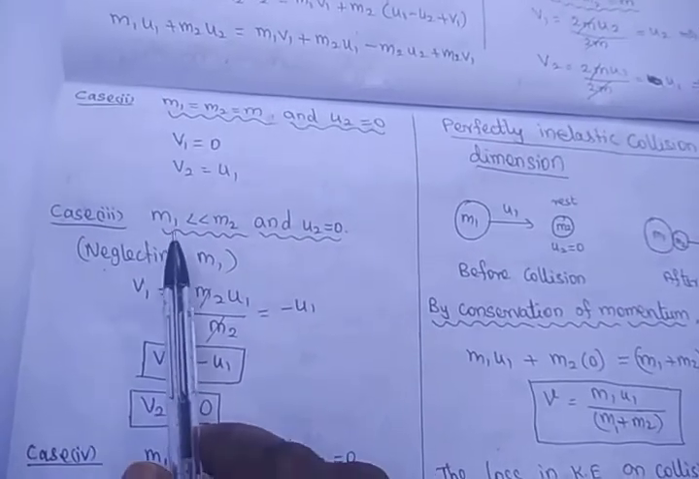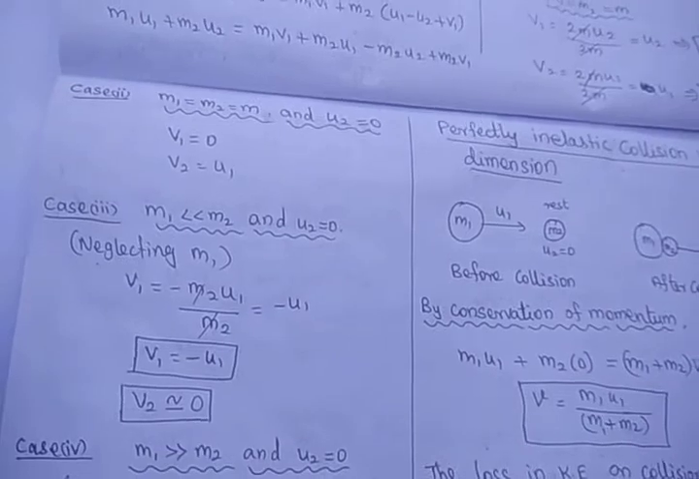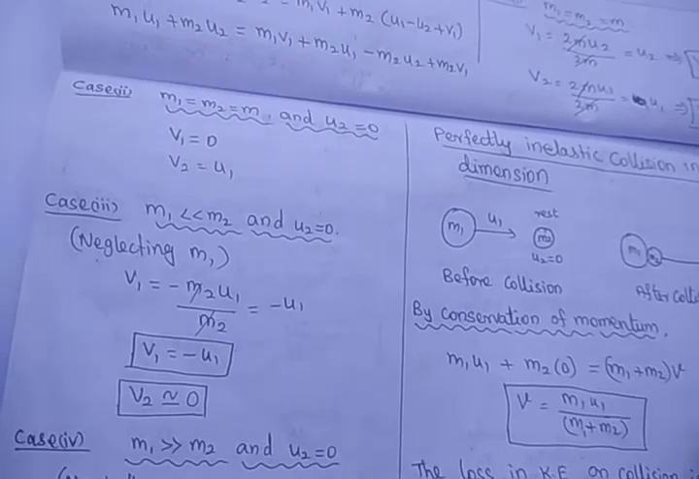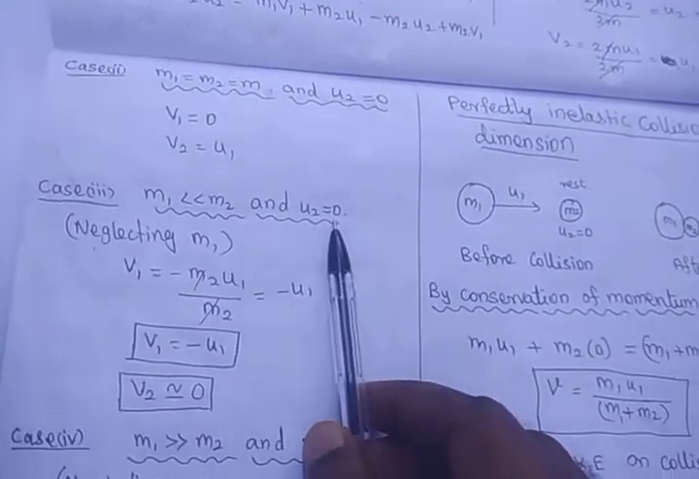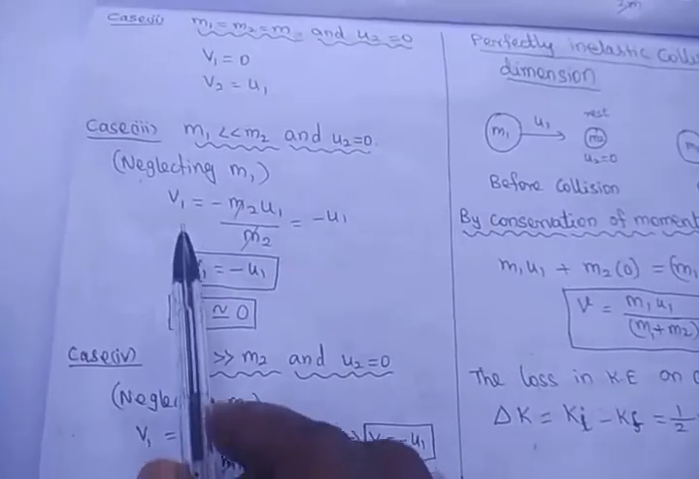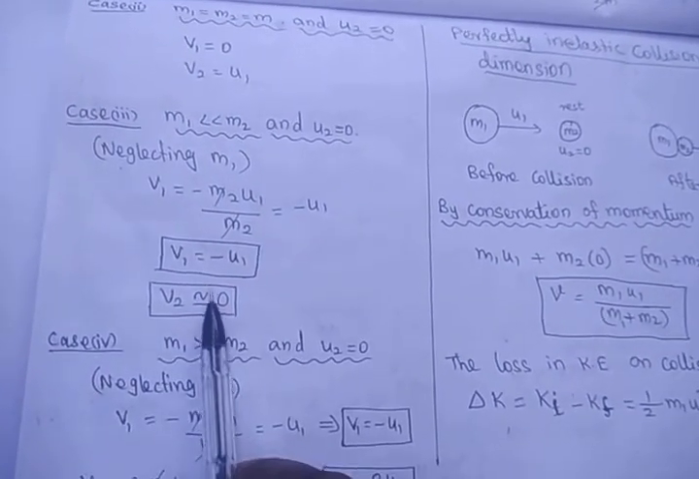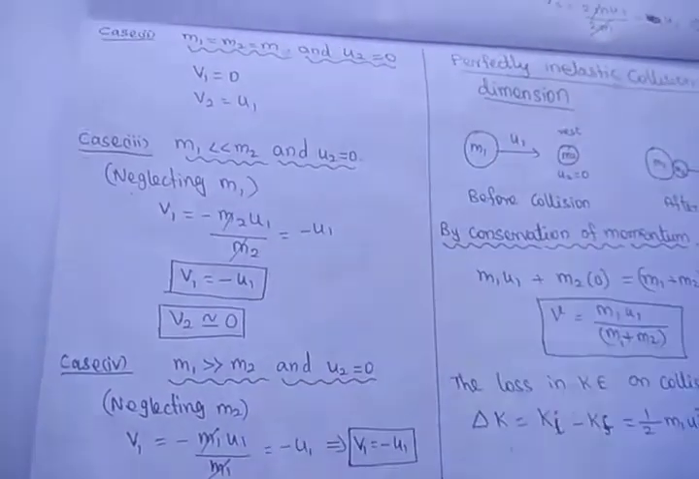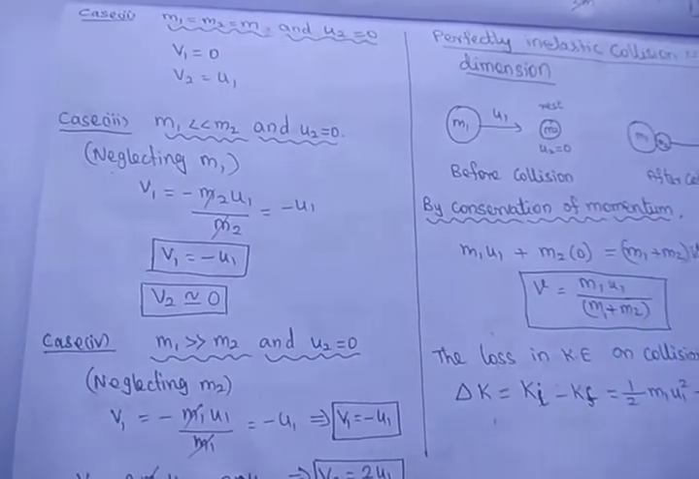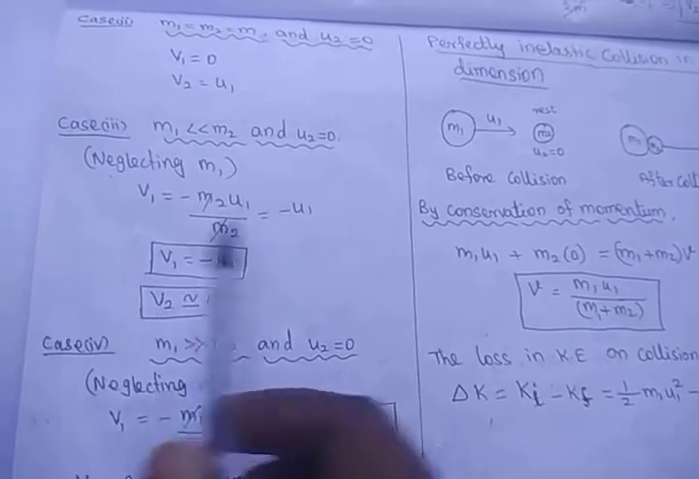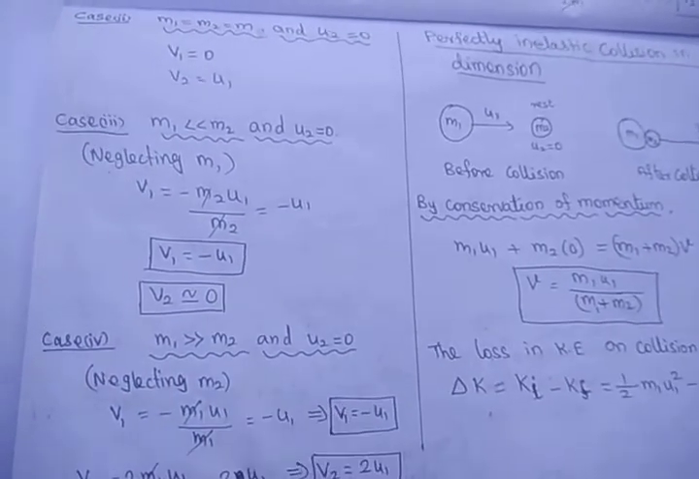Similarly, when m1 is less than m2, that is A is a smaller body and B is a bigger body at rest, a small body comes and collides with the bigger body. Neglecting m1 in these two equations, we arrive at v1 is equal to minus u1 and v2 is approximately equal to 0. So the bigger body's final velocity is 0. When the small body comes and hits it, the bigger body never moves. The smaller body's velocity is equal in magnitude but opposite in direction to the initial velocity.